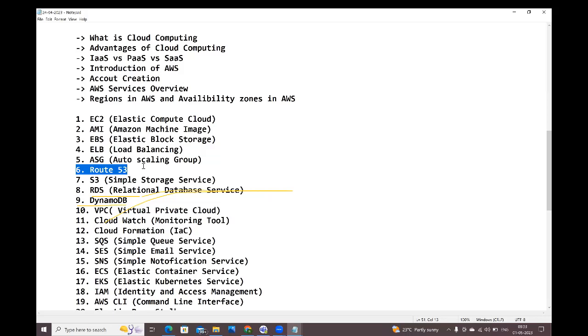If your application is running in a single system, only one IP address is available. But in real time, applications are running in multiple servers, guys, not a single server. I deployed my application in 10 servers, 10 machines. All 10 machines will have 10 different IP addresses. Can I share all 10 IP addresses with the customers? No, I won't share, guys. Then what will you do?